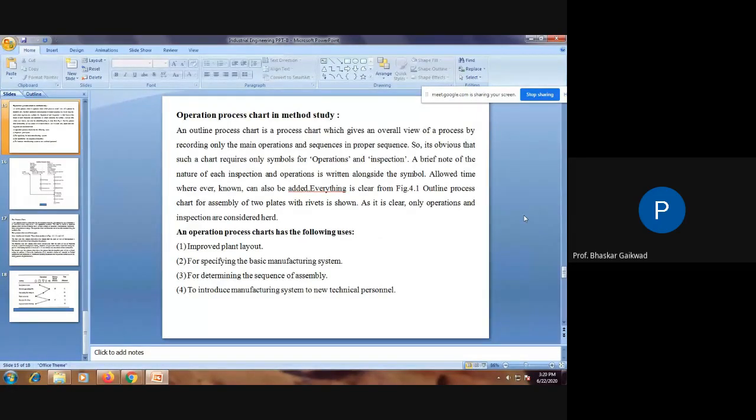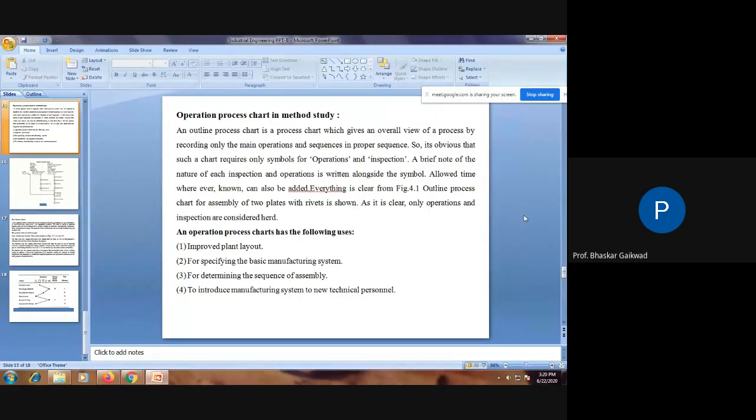A brief note on the nature of each inspection and operation is written alongside the symbols. Means a description of these operations or inspections, you need to write near the symbols. Allowed times, where known, can also be added.